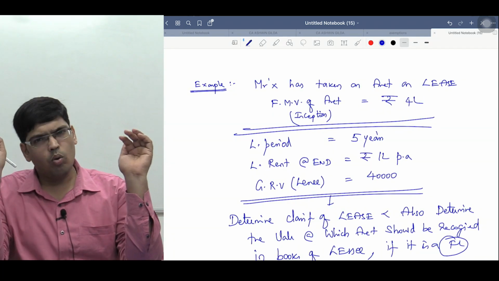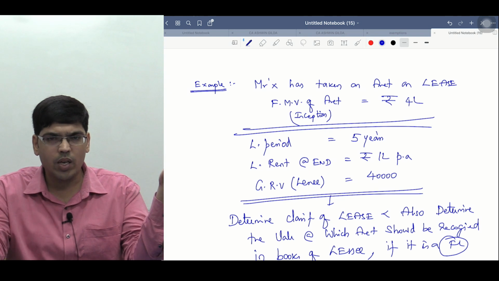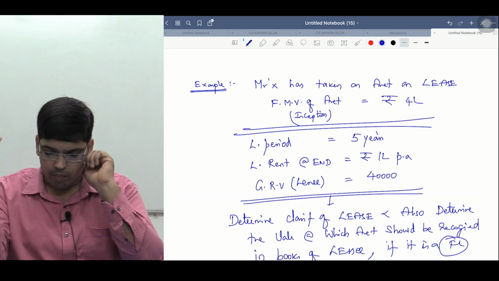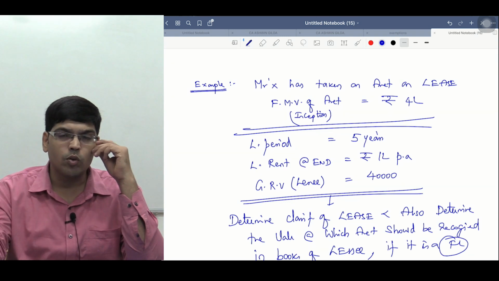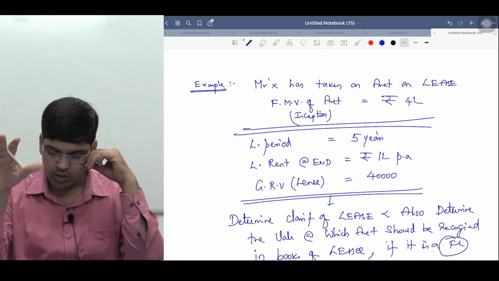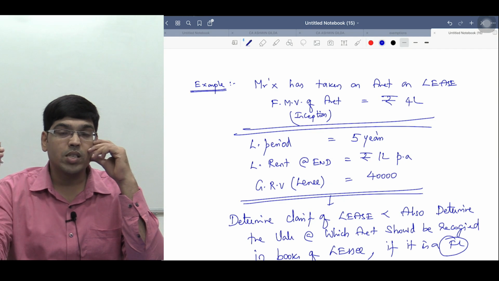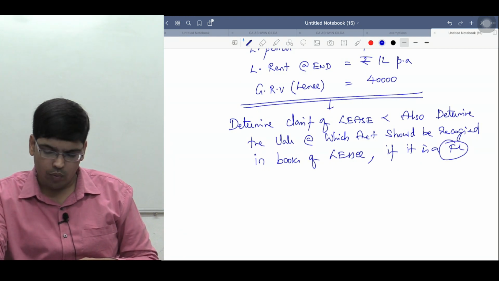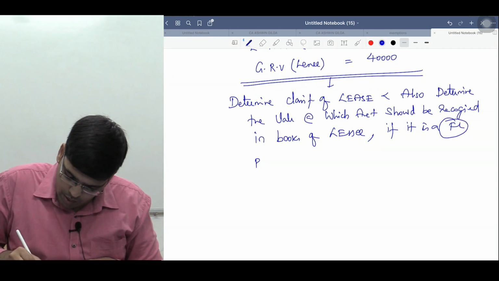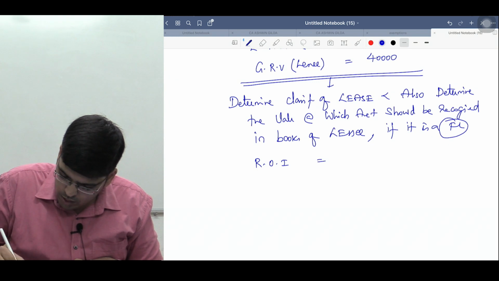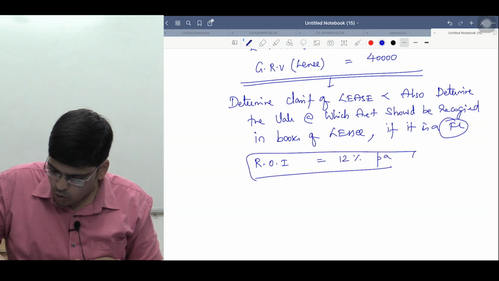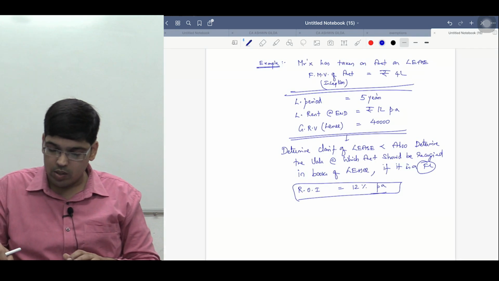What is the asset value? Only 4 lakhs. If Mr. X got money, he can simply go to the market and he can purchase asset for what value? 4 lakhs. But he is entering an agreement with some person to take the asset on lease for a period of how many years? 5 years. That to how much he is agreeing to pay? 1 lakh, 1 lakh, 1 lakh, 1 lakh, 1 lakh. Okay na? Okay. What is the guaranteed residual value? 40,000. Say the rate of interest is 12% per annum, right na? Because to find out the present value of MLP you need this, right ना?